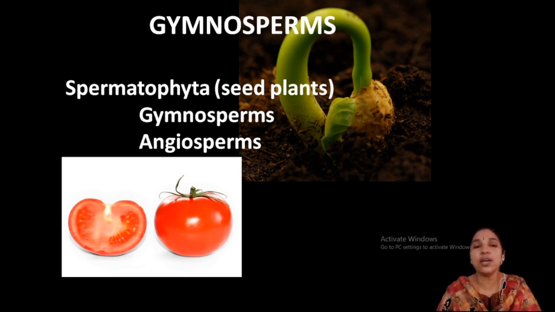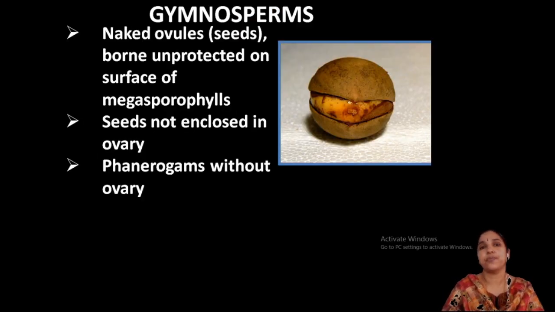Here in this section we are dealing with the gymnosperms and their characters. Gymnosperms are typically naked ovule or naked seed bearing plants.